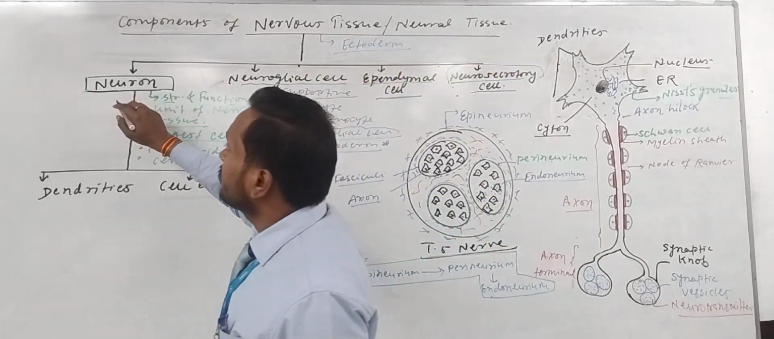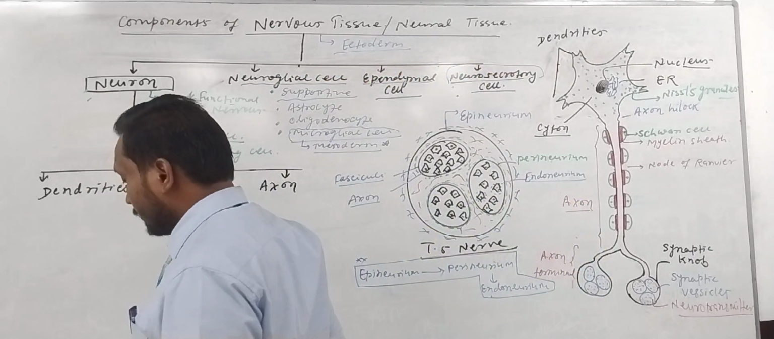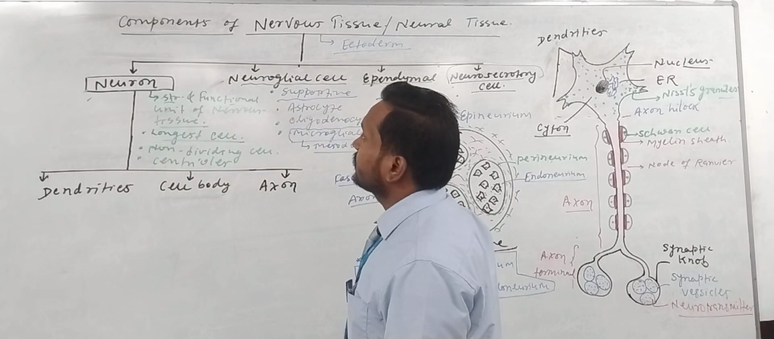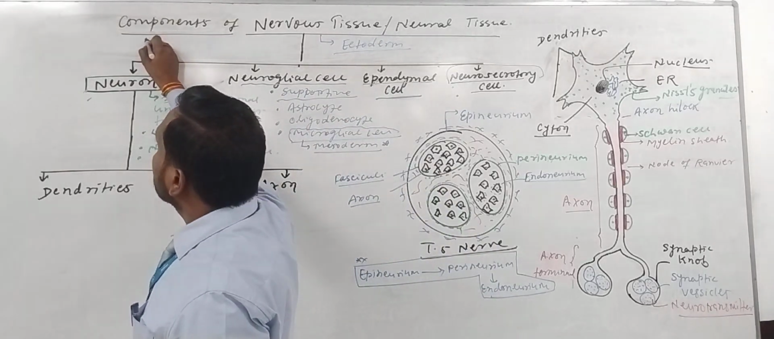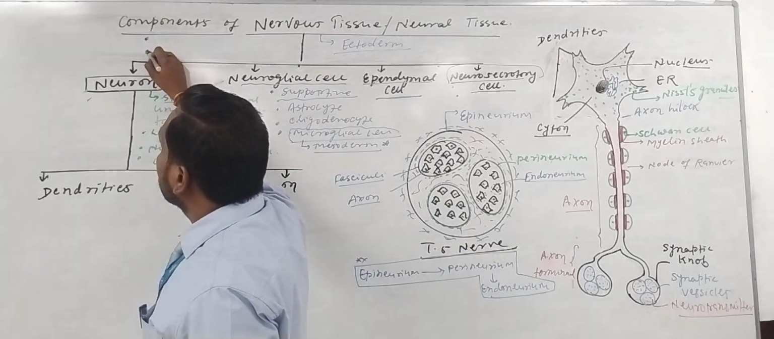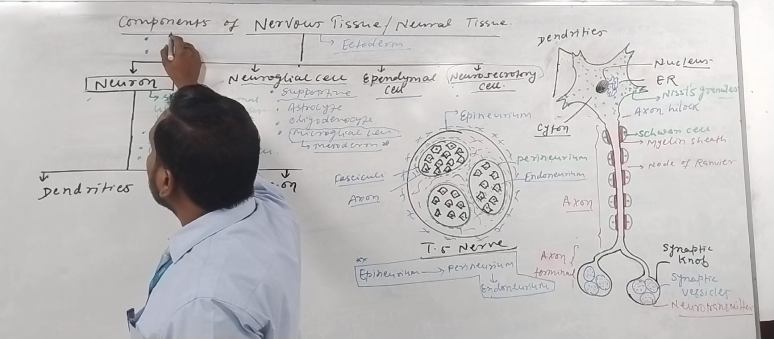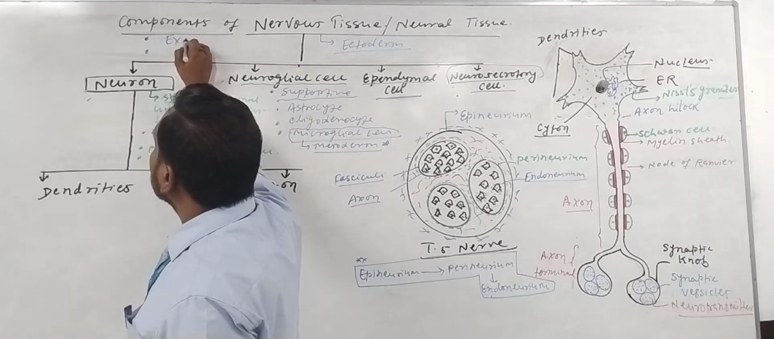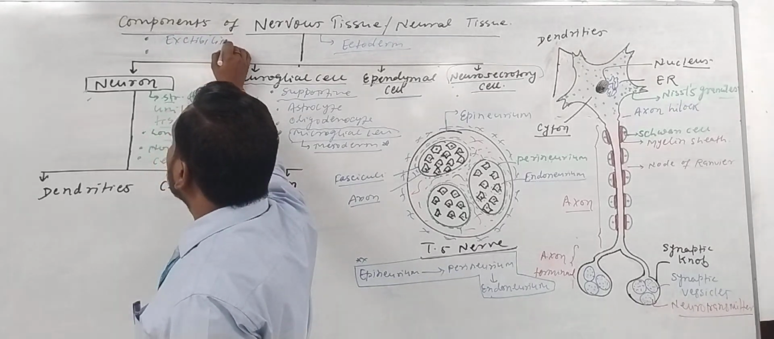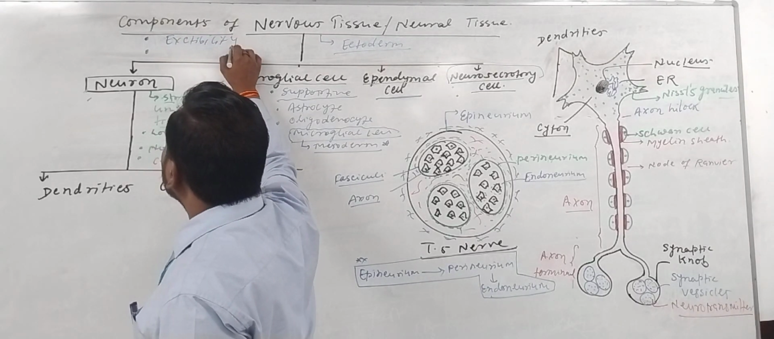The very important cell is the neuron. The most important features of nervous tissue: there are two very important features. They show excitability and conductivity.